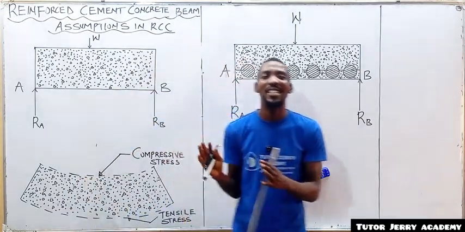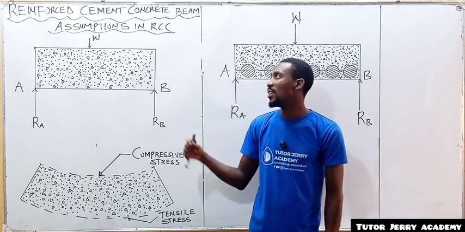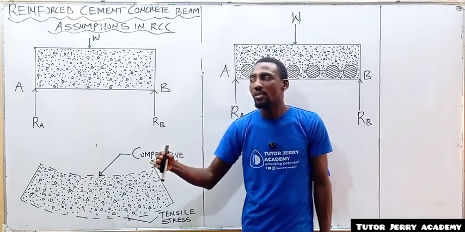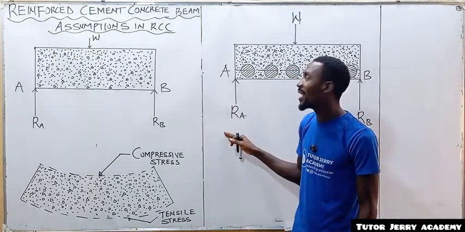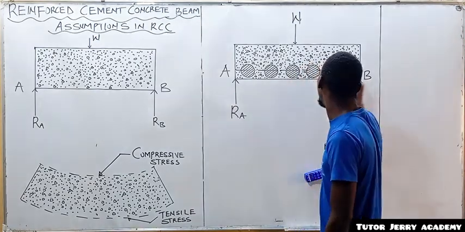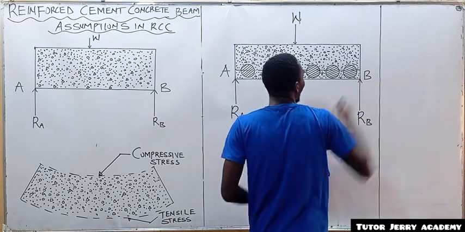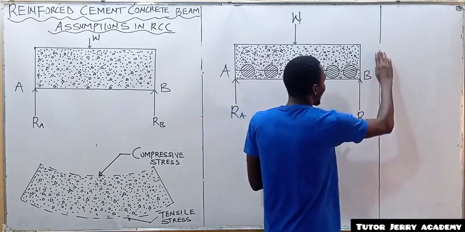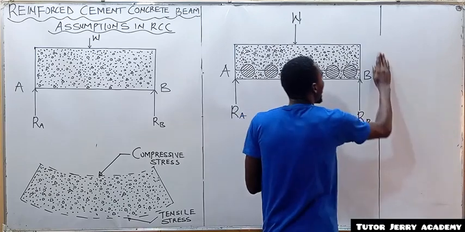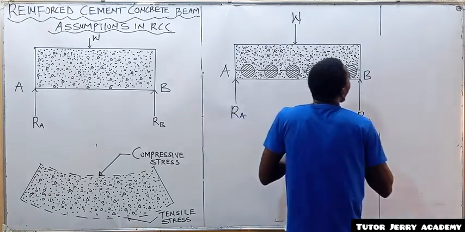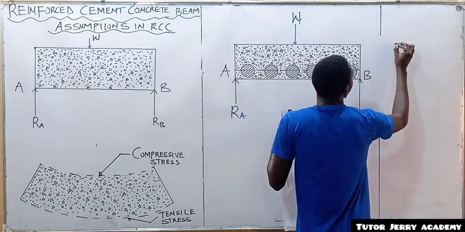You are going to see this when we are dealing with some derivation. Let me see if I can sketch the stress distribution diagram for you.